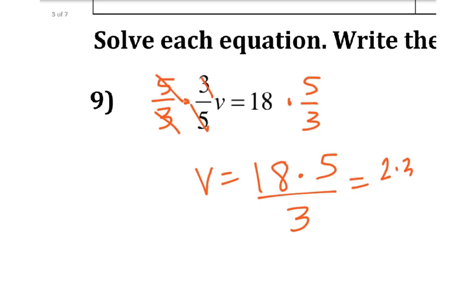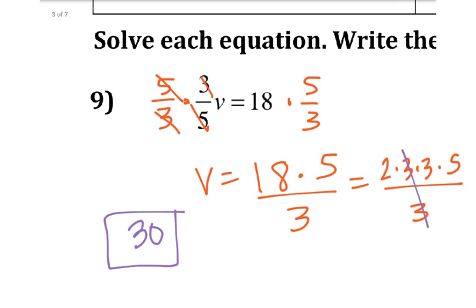So here's 2 times 9 over 3. So 3 divided by 3 is 1. So all I've got left is 2 times 3 is 6, and 6 times 5 is 30. And that's my answer. So I'm going to write that in set notation. So we're going to write v such that v equals 30.